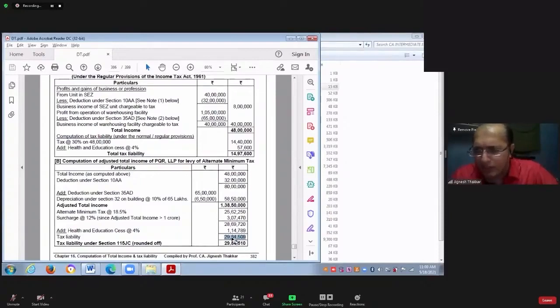This is required to be rounded up to the nearest multiple of 10 rupees. So let us round off to 29 lakh 84,510. Now you tell me, tax as per normal provision is what? 14 lakh 97,600. Tax as per AMT provision is 29 lakh 84,510. So what is payable to the government? 29 lakh 84,510 is payable to the government.